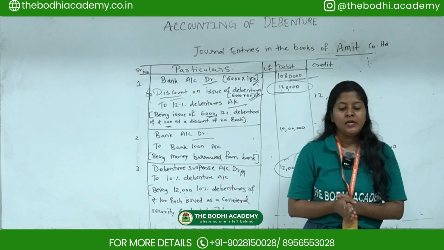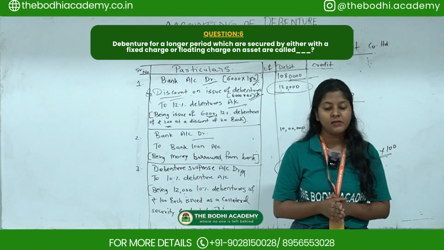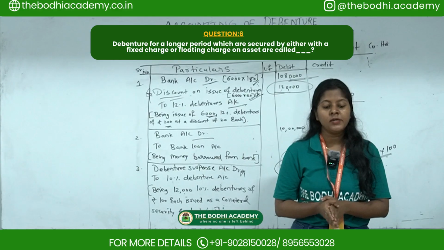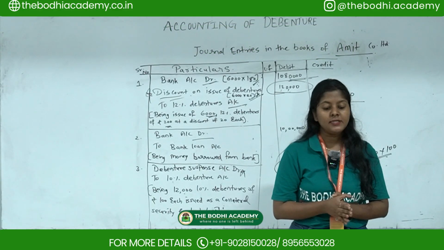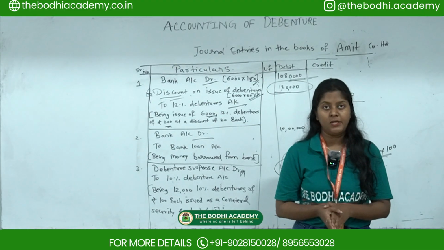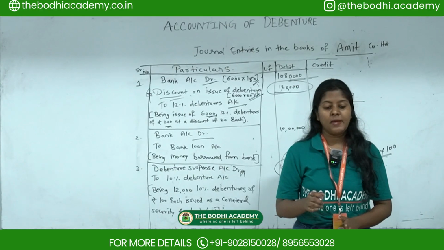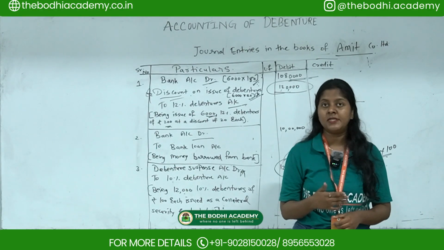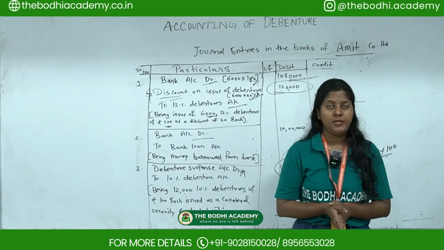Next MCQ, debentures for a longer period which are secured by either fixed charge or floating charge on asset are called. The options given are unregistered debentures, unsecured debentures, secured debentures, or bearer debentures. The correct option is secured debentures. Debentures which are for a longer period of time are secured by fixed or floating charge, and they are called secured debentures.